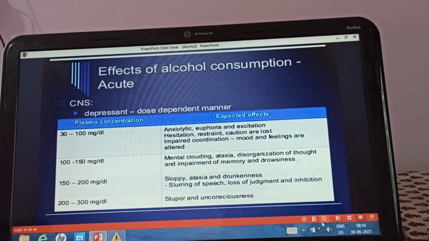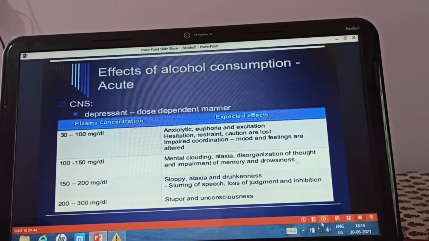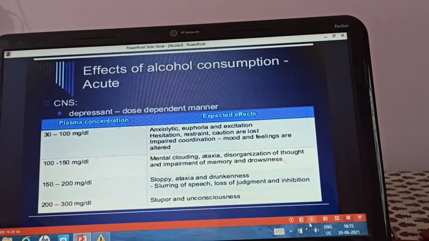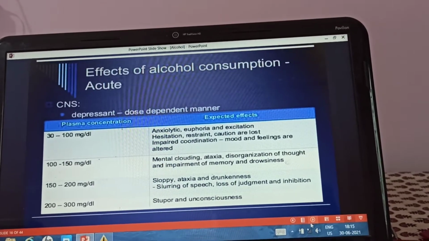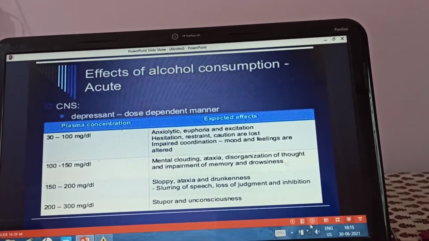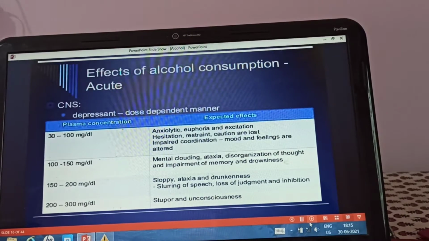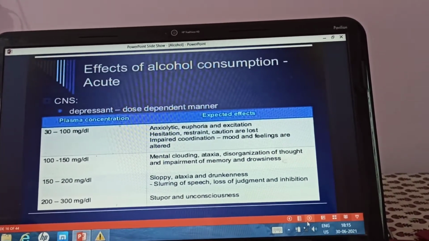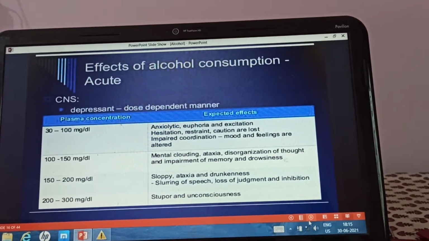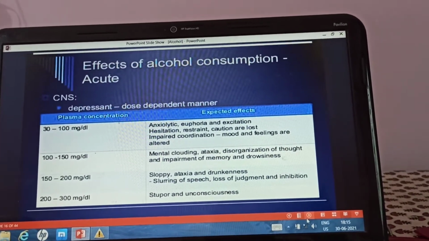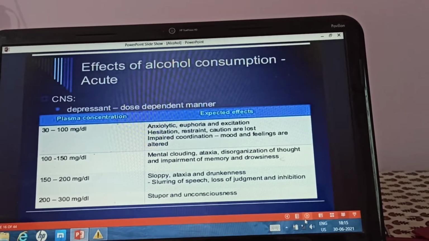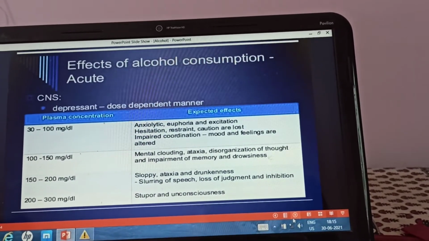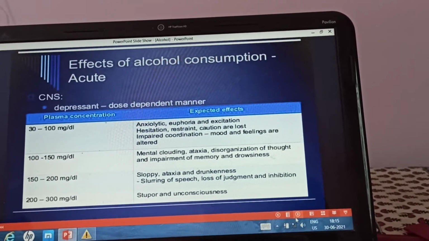Then as you increase above 100 mg per deciliter up to 150 mg per deciliter, mental clouding can be there. Ataxia, disorganization of thought, impairment of memory and drowsiness will be there. Then above 150 mg per deciliter to 200 mg per deciliter, the patient becomes ataxic and a drunkenness feeling is there. Slurring of speech will be there. Loss of judgment and inhibition.